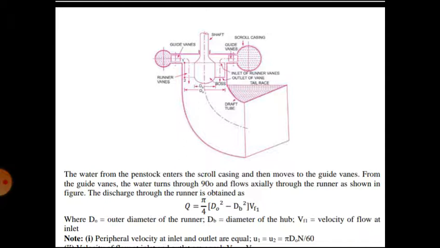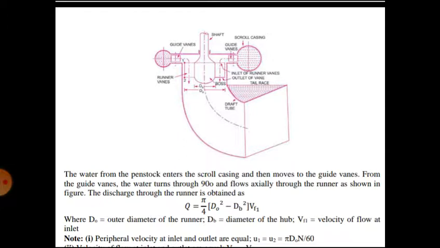Flow is becoming axial or not? At the exit, water will fall down using the draft tube. In the Kaplan turbine, in both inlet and outlet, flow is axial, in the direction of the axis. That is why we call it an axial flow turbine.